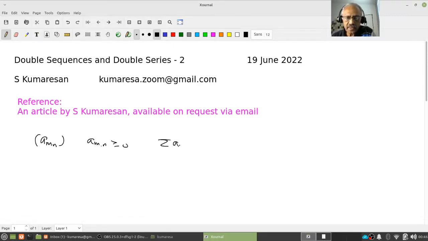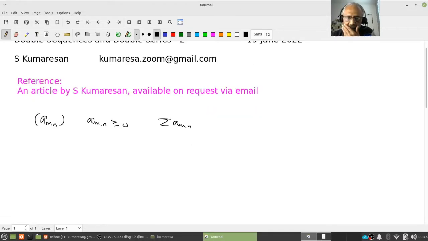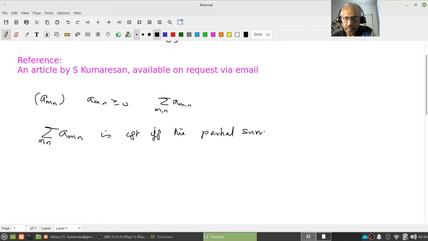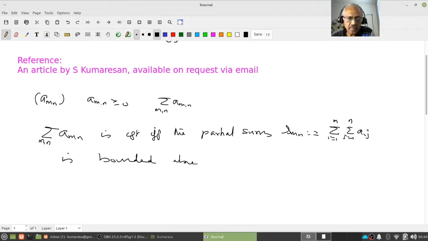Then the double series, notice that when I write this it means double sum, sum of a_mn is convergent if and only if the partial sums S_mn equal to summation a_ij, j equal to 1 to n, i equal to 1 to m, are bounded above.